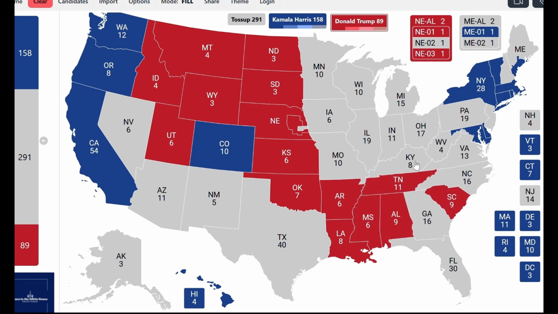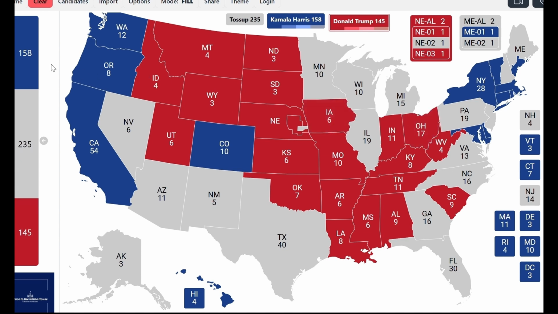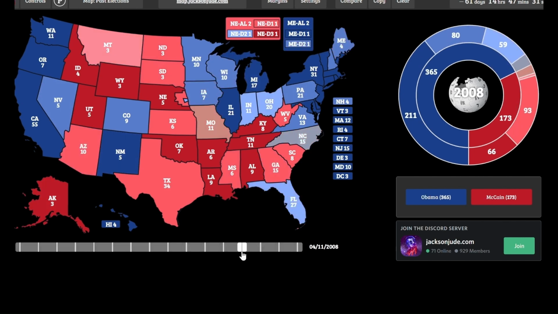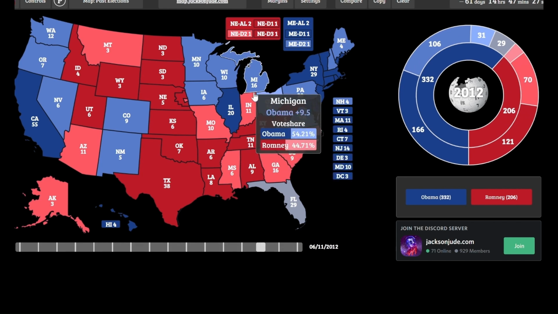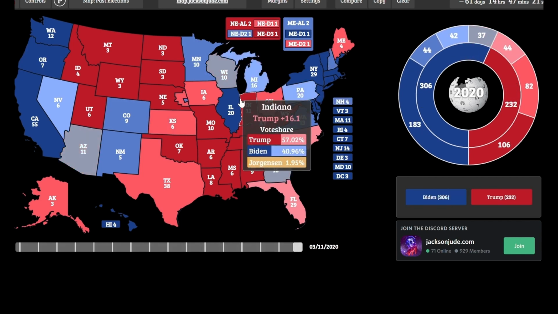Then in the South, the states of Arkansas, Louisiana, Mississippi, Alabama, South Carolina, Tennessee. Then up in the Midwest, the states of Kentucky, Missouri, Indiana, West Virginia, and the states of Ohio and Iowa. Those were purple states back in the Obama era. They both voted for Obama with hefty margins both in 2008 and in 2012, but as Trump came over, those states shifted heavily to the right, and Trump won them both in 2016 and in 2020.